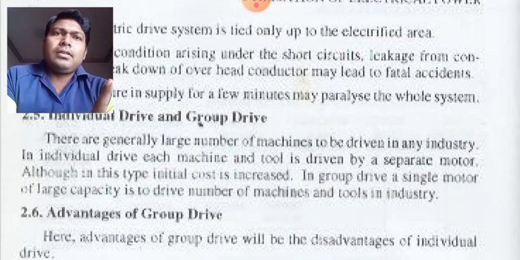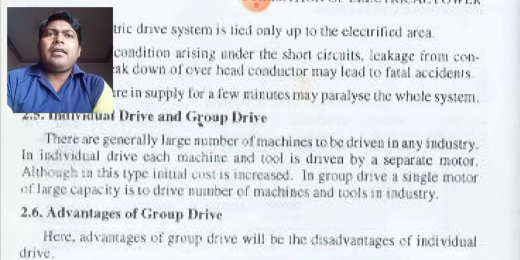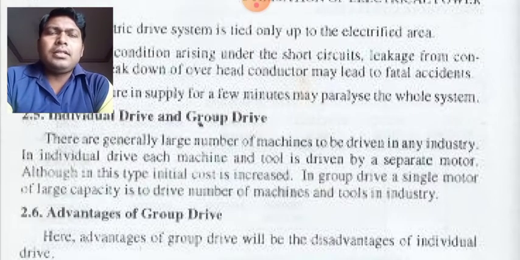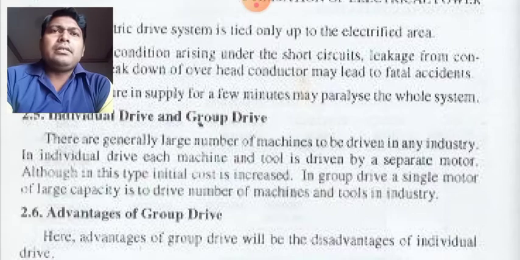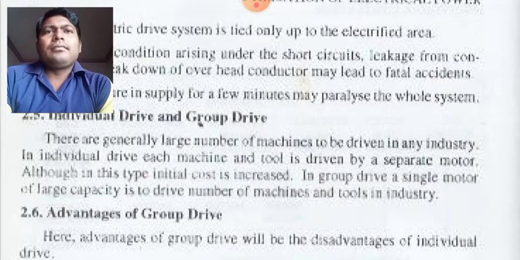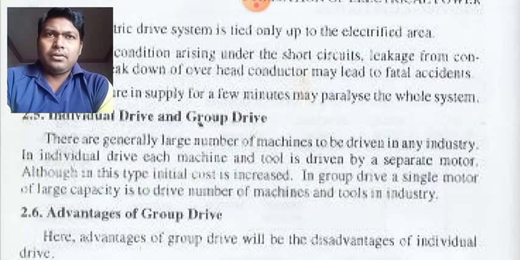That means a single motor will run and its shaft will be coupled to a number of other equipments which will be working. So this is the basic difference between individual drive and group drive.